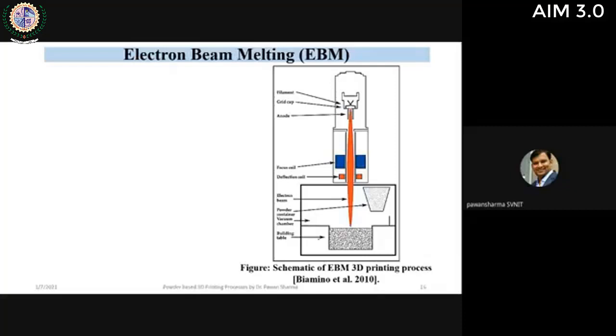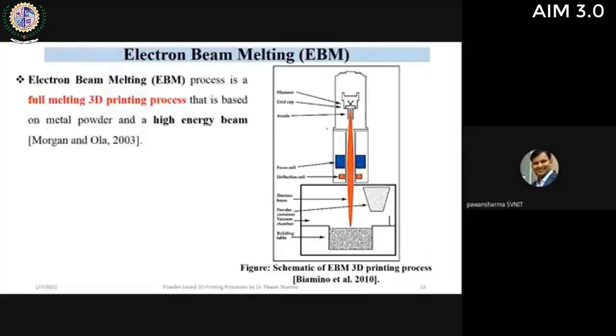Also, one more big difference is that this complete process will occur only in an inert atmosphere, because otherwise the electrons will interact with the air molecules and will be deflected or disturbed. So we always perform this operation in an inert atmosphere, or in vacuum. A complete vacuum is very much necessary for electron beam melting.